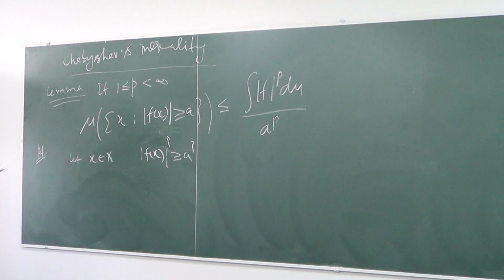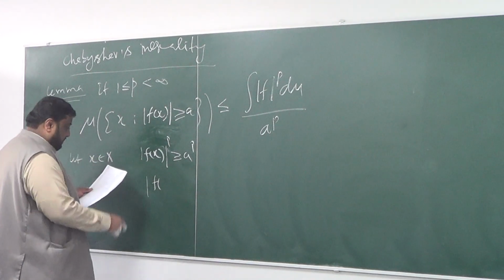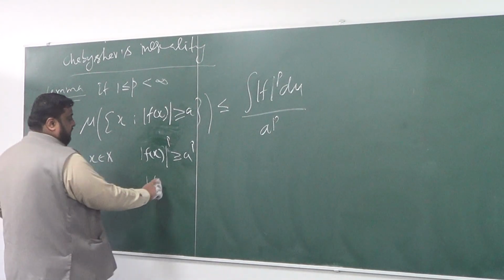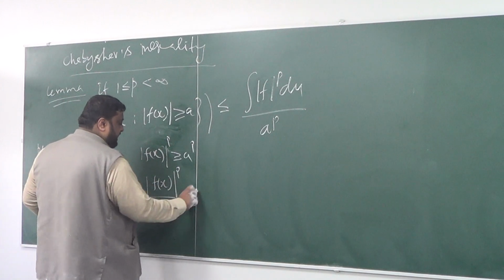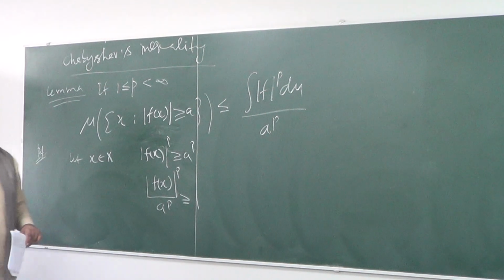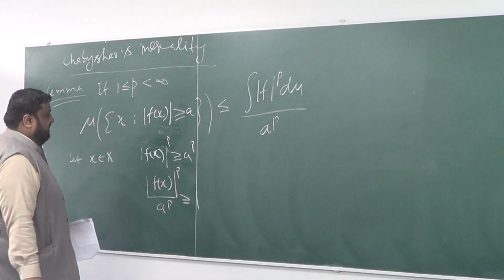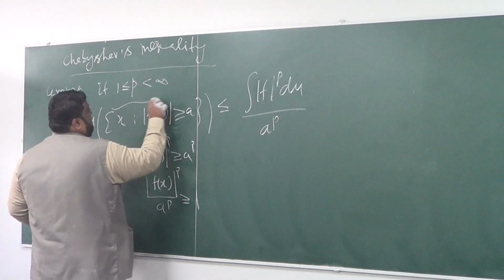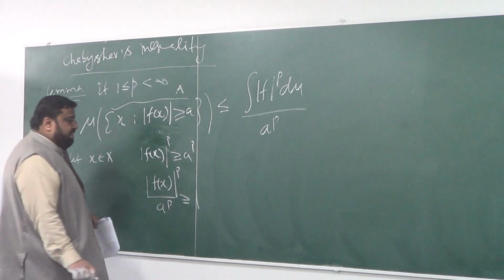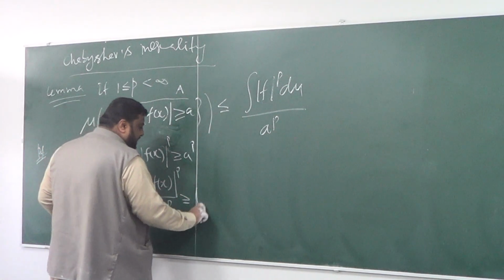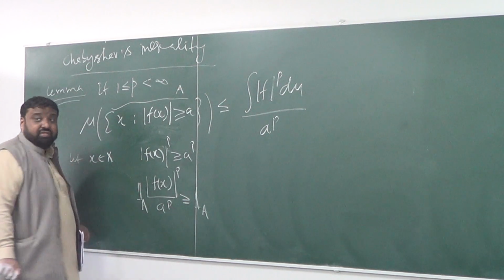And then I would say that |f(x)|^p divided by a^p must be bigger than or equal to 1. Agree? Let's give this set a name, A. If I multiply both sides by the indicator function of A, then I'm going to have the indicator function of A on this side.